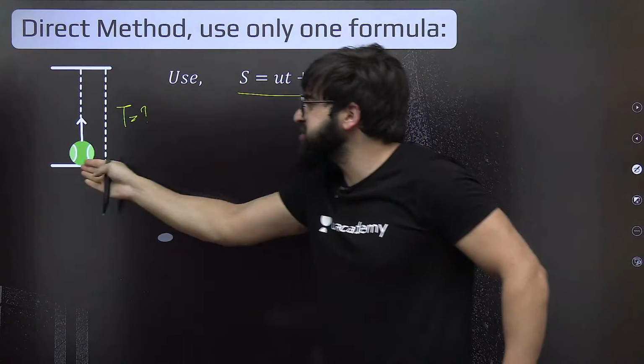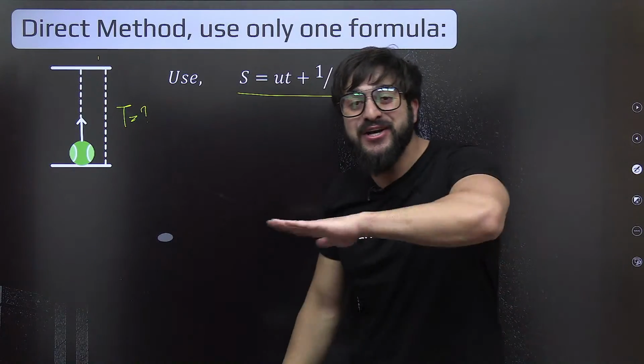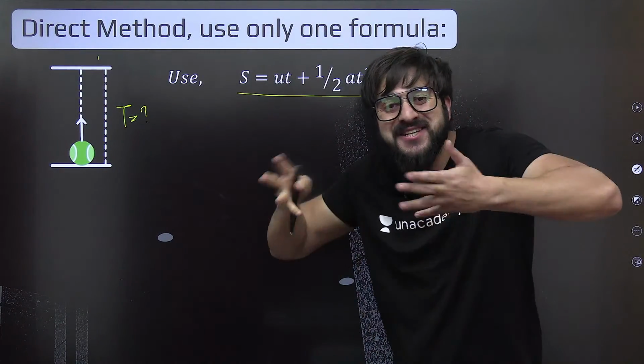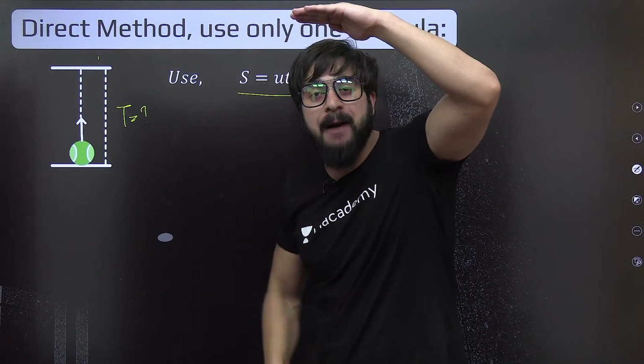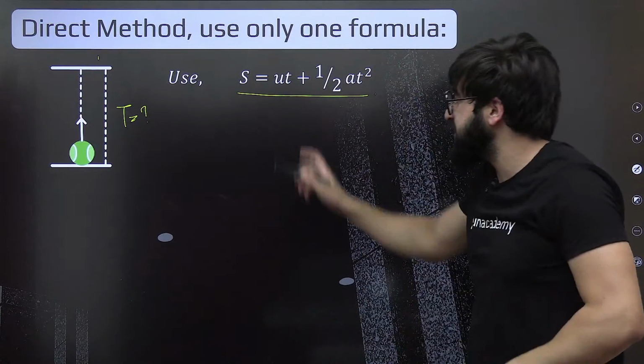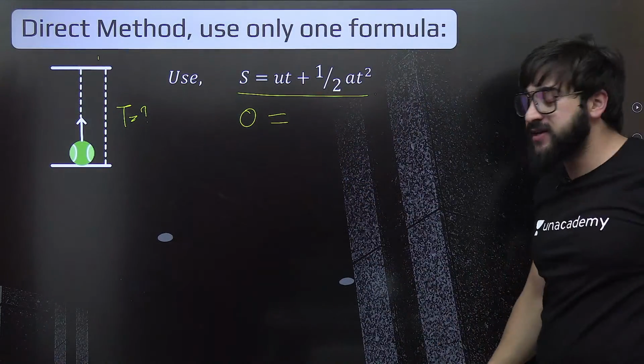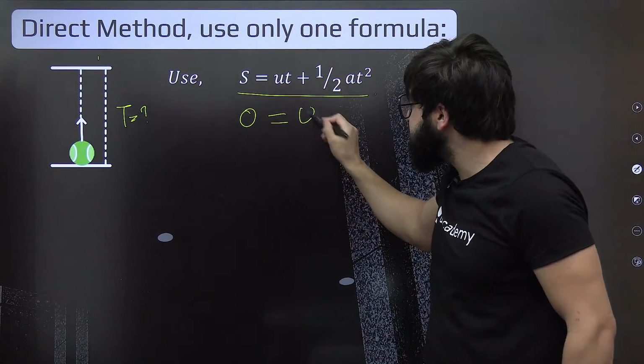See over here, how much is the displacement? The ball is going up and falling back, so displacement is basically 0. Why is displacement 0? The ball goes up and comes back, so the initial point and final point are the same, obviously the displacement is 0. Can I say this is 0 over here? 100% 0. And the initial velocity is nothing but u.